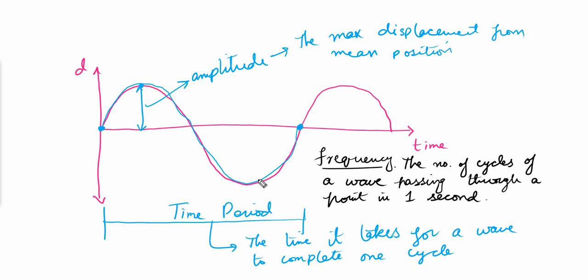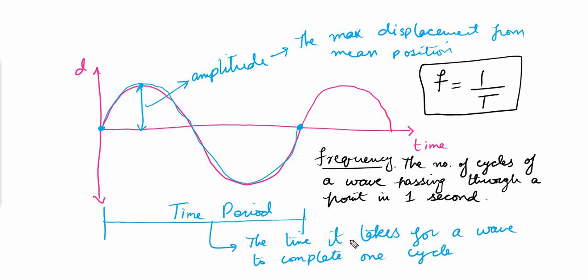Now we will see the relationship between the frequency and the time period. Frequency is equal to 1 over the time period. The unit of time period is second, because it's time, and the unit for the frequency is hertz, H-E-R-T-Z, which we represent with Hz.